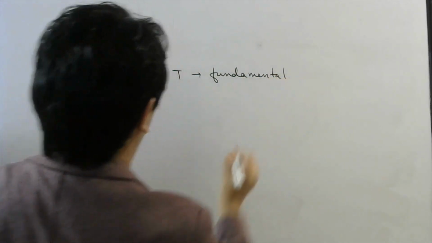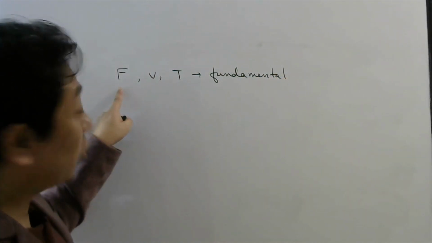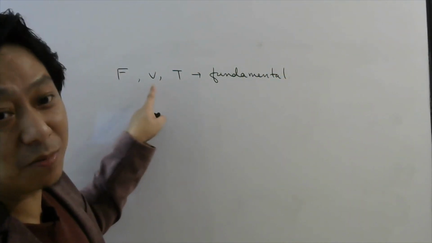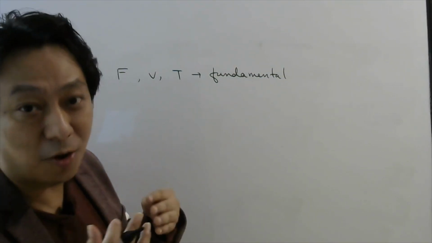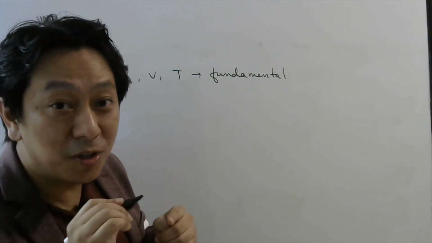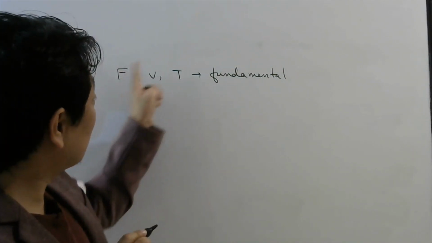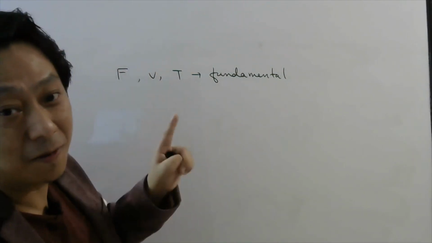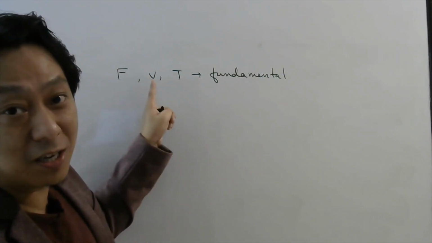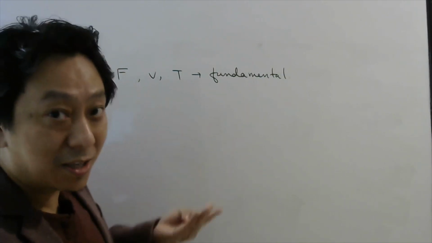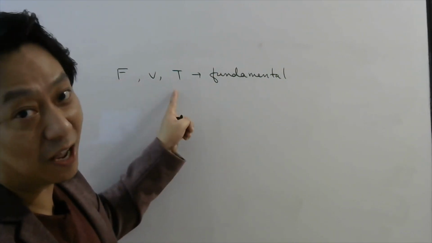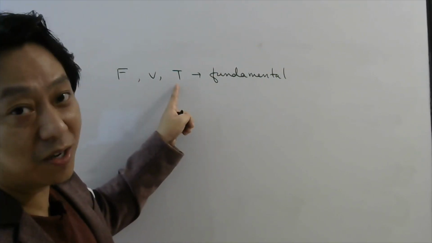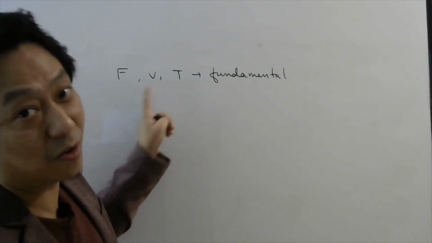Now can we do that? Yes, we can, because force cannot be written in terms of velocity and time, right? Because force, if you know the formula, is ma. So force needs mass also. So since mass is not included here, force cannot be written in terms of velocity and time. Similarly, velocity cannot be written in terms of force and time. And time cannot be written in terms of force and velocity.